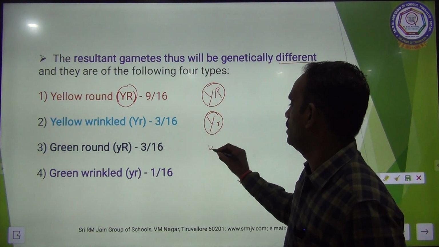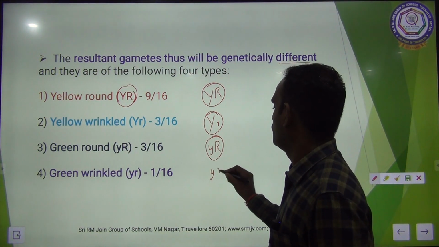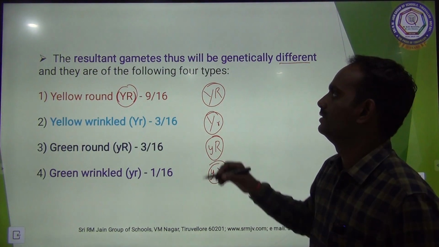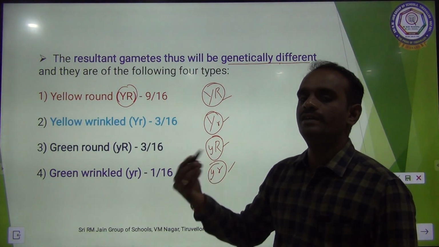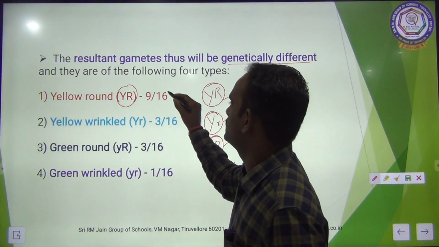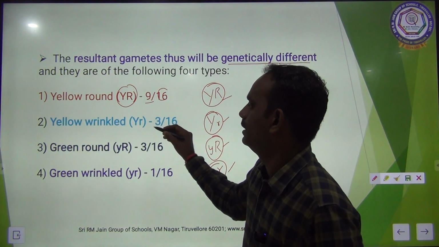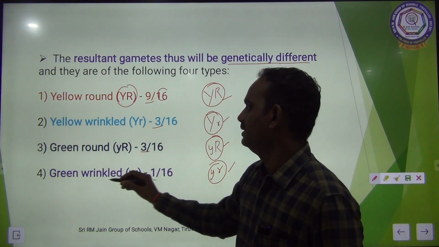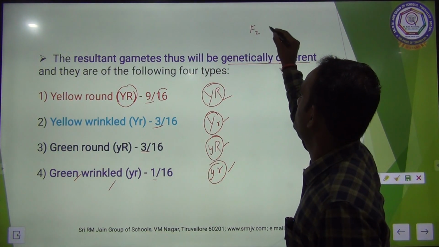Green round, small y, capital R. Then green wrinkle, small y, small r. So these are the four possibilities of gamete formation. Each one differs in shape and color. Out of 16, 9 will be yellow round, 3 yellow wrinkle, 3 green round, and 1 green wrinkle. These are the possibilities during the F2 generation.